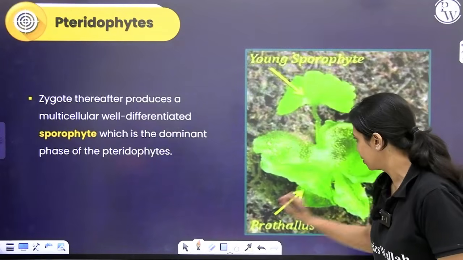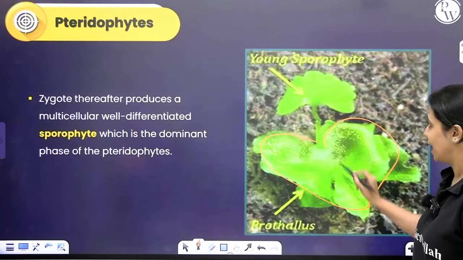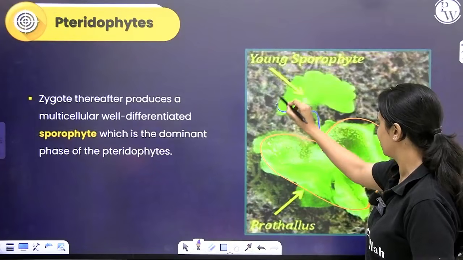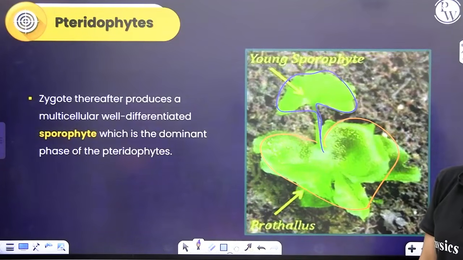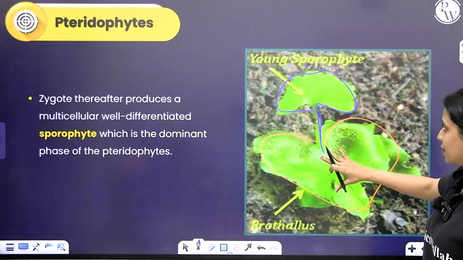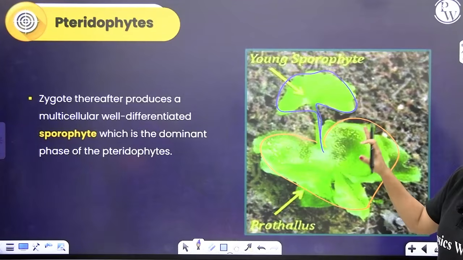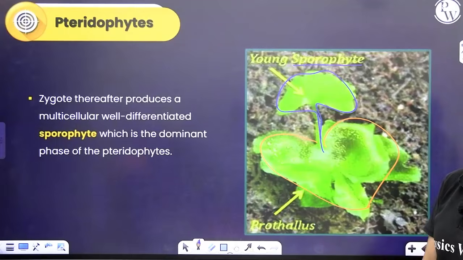Within this prothallus itself, you can see how this sporophyte has arisen. So, sporophyte first will be on the prothallus, but later it will have independent existence. In pteridophytes, the sporophyte itself is the dominant phase.